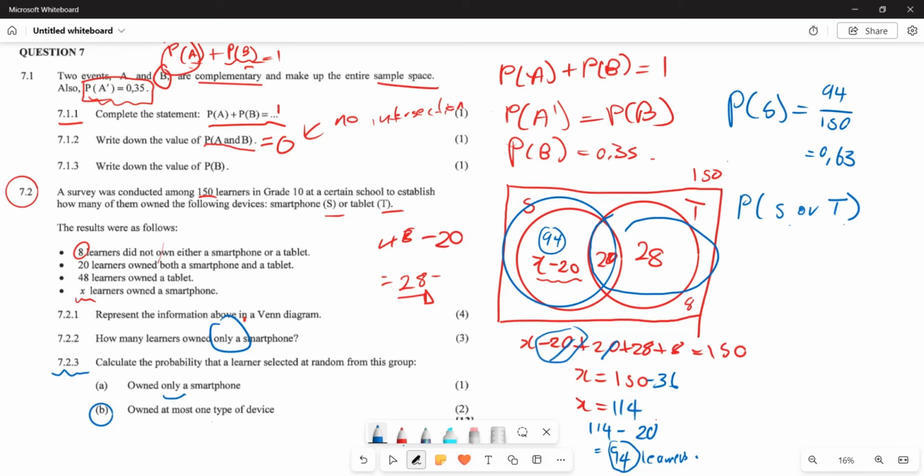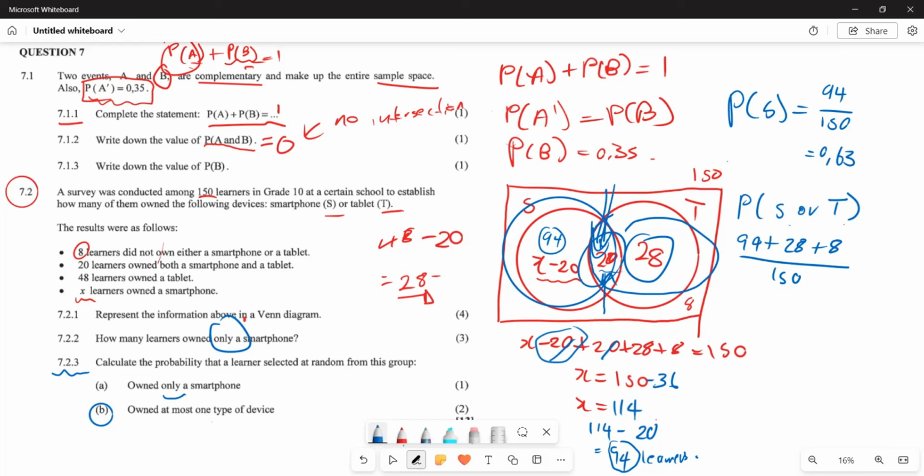Now, but let's look at this one. These are the ones that own both of them. The 20 here are the ones that owned both of them. So in this case, you're going to skip them and say this is going to be your 94 plus your 28 plus your 8 over your 150. Why are we saying that? Because look, the 20 is a representation of your intersection, which means those are learners who owned both of the phones, right? So that's the reason why we are skipping the 20 altogether.